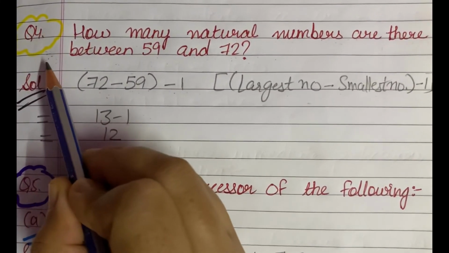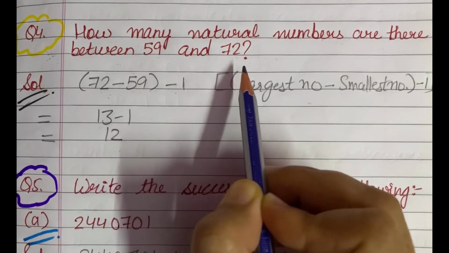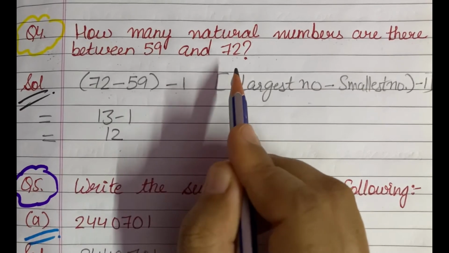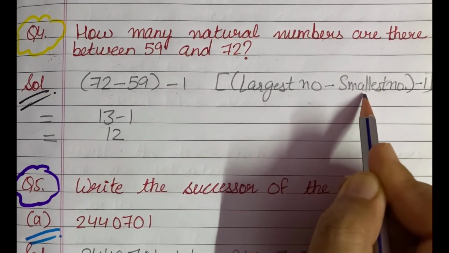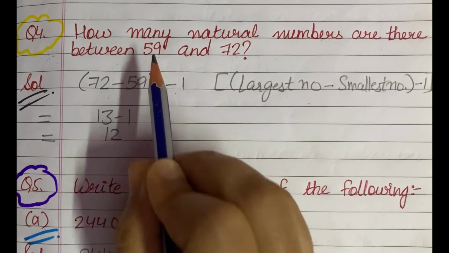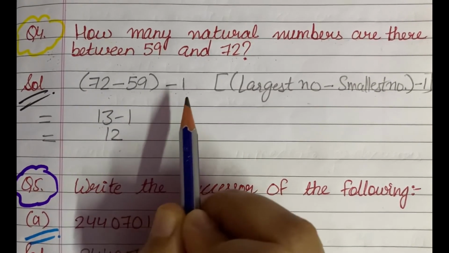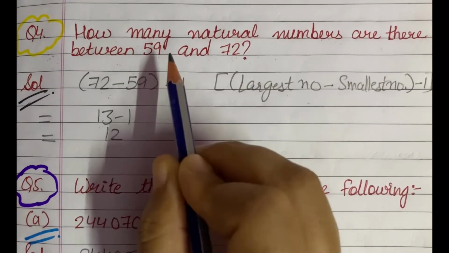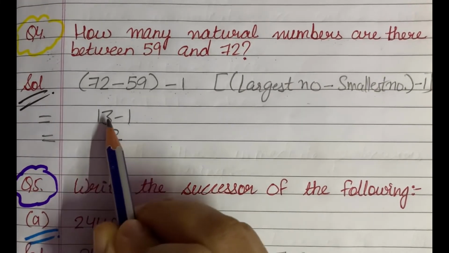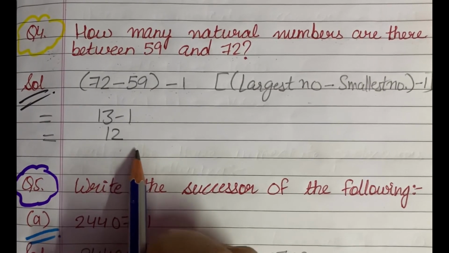Next is question number 4, and question number 4 says that how many natural numbers are there between 59 and 72. Now students, the number of natural numbers between 59 and 72 will be given by largest number minus smallest number minus 1. Here the largest number is 72, smallest number is 59. So 72 minus 59 minus 1 will give us the number of natural numbers between 59 and 72. Now on solving this, we will get 13 minus 1, and 13 minus 1 will give us 12 as an answer. Hopefully it is clear to you.